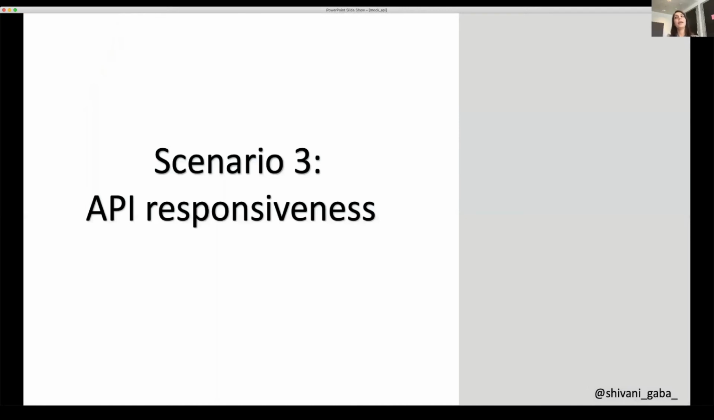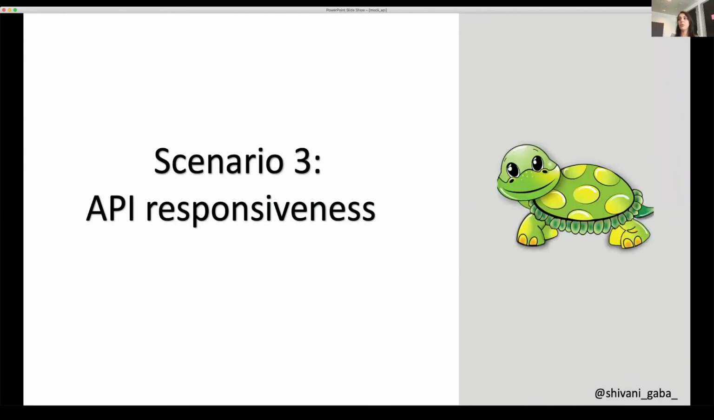Scenario 3, API responsiveness. A lot of times we are experiencing APIs which are very slow, but it's 2020, right? No one is going to wait for a weather check report for 1 minute. We are so impatient these days. But what if the APIs are still slow? We want to make sure that we are giving good feedback to the user about it. So we can take again the help of stubbings to test these kinds of cases.